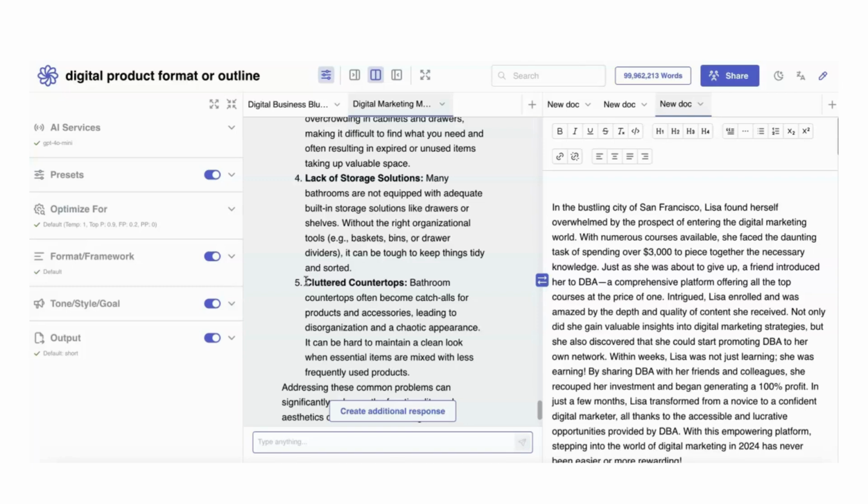Now, once you've chosen your topic, you want to type in a title. Okay, so let's see what we're going to write here. Okay, so I'm going to ask ChatGPT.